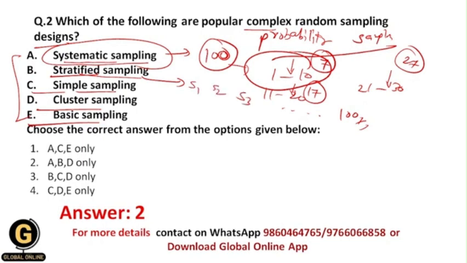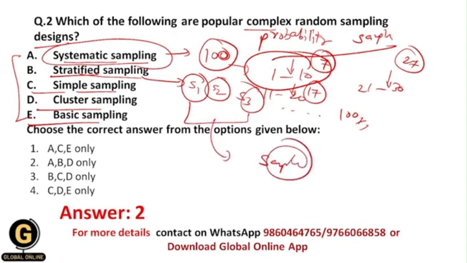I am going to select samples randomly from each subgroup, and after that, finally, I will make a sample. This is the stratified sampling technique. Here as well I select the samples randomly, so this is a random sampling design, and I use different kinds of procedures, so this is a complex random sampling design.